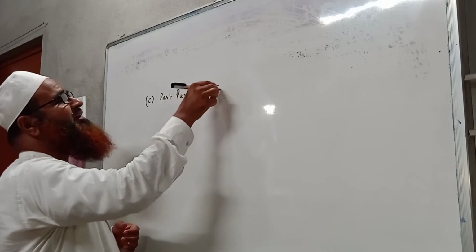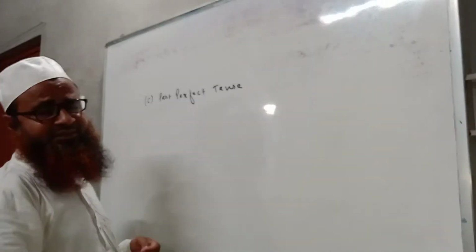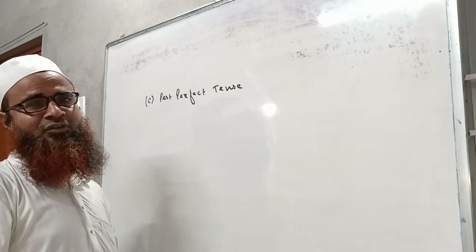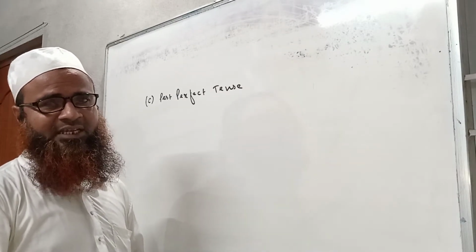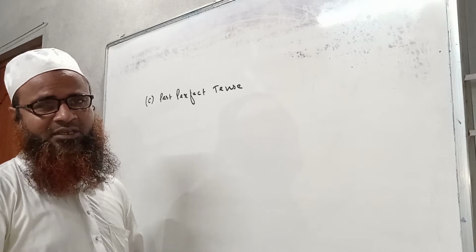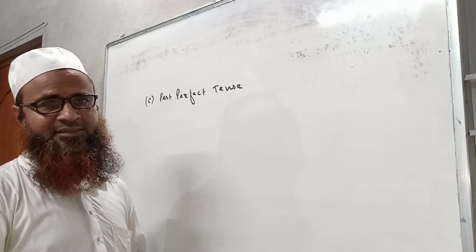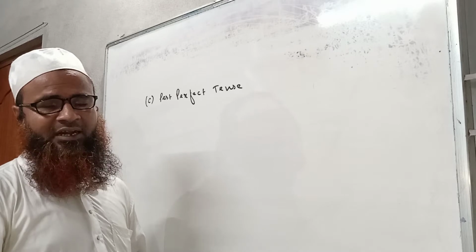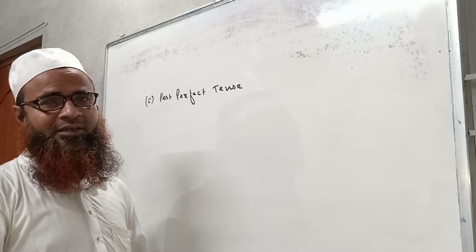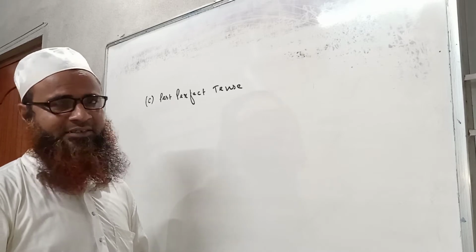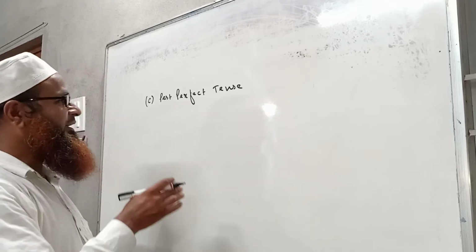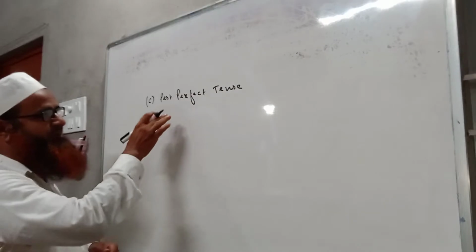When we want to write a sentence of past perfect tense, we have to know its correct structure. In every aspect of tense which we are learning every day, we have at first mentioned the structure of the tense itself.